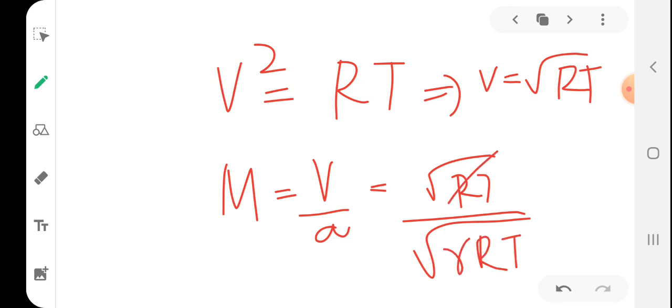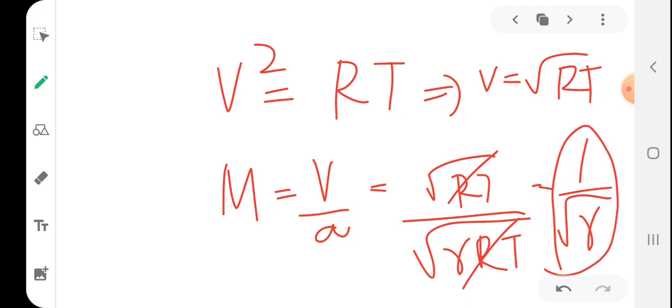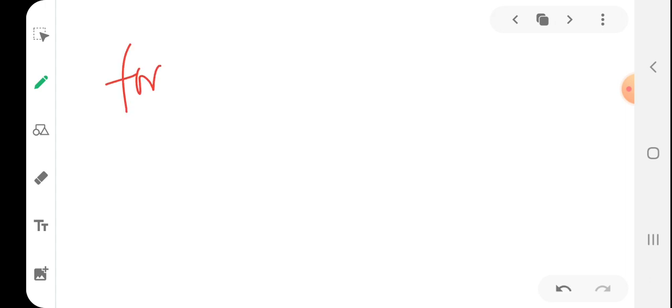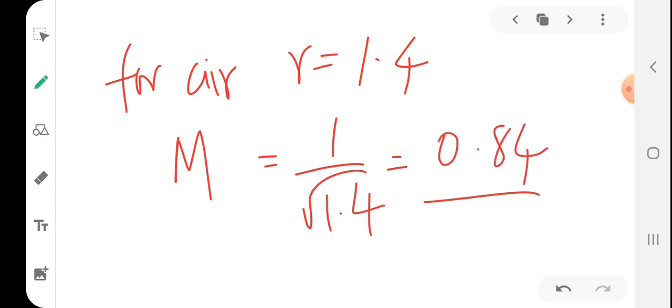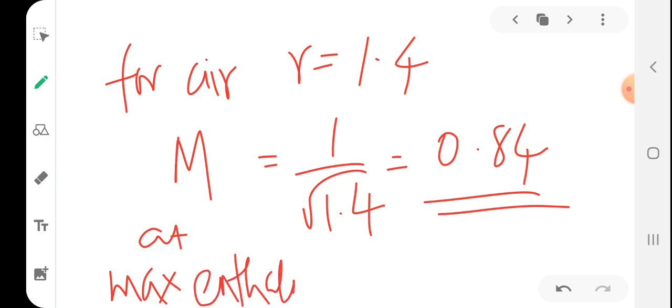Root RT cancels, and what remains is 1 by root gamma. So at maximum enthalpy, the Mach number will be 1 by root gamma. For air, gamma is 1.4, so M at maximum enthalpy will be 1 by root 1.4, which is around 0.84. So the Mach number at maximum enthalpy will be 0.84 for air.